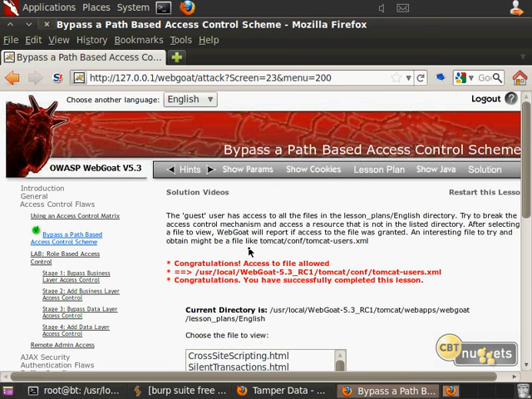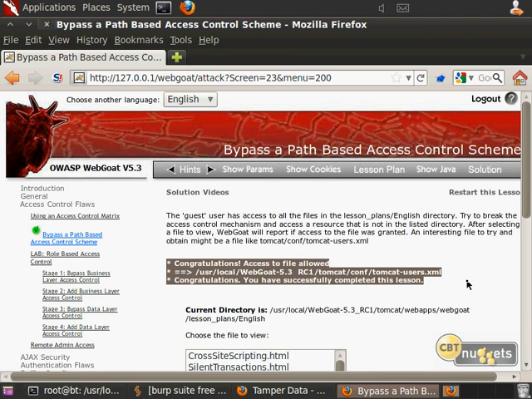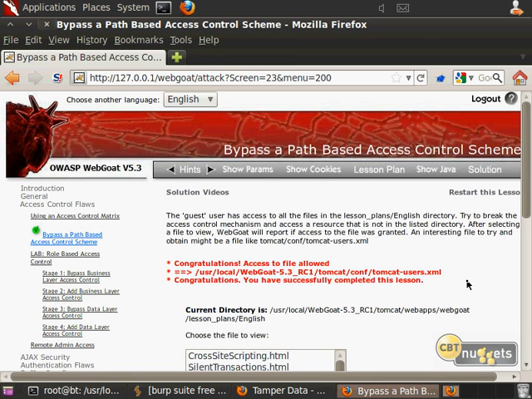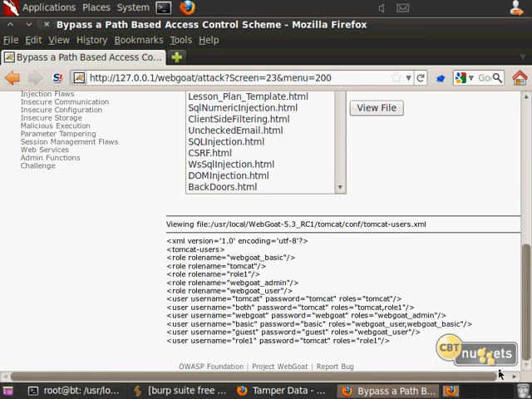Oh, I guess I did it. This is something else that I like about WebGoat here. It also tells you if you successfully were able to access whatever that was. So using this method, I was able to access the file that I typed in there. And they're also nice enough to actually put the file itself, the contents of it, further down here for me. So I can now see the names of the users and so on here. So very handy to have.